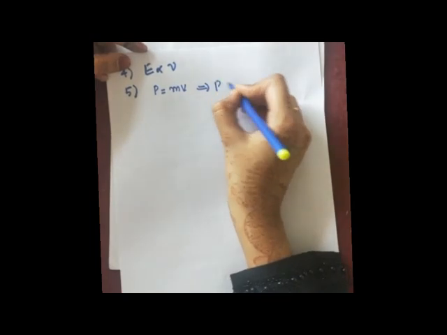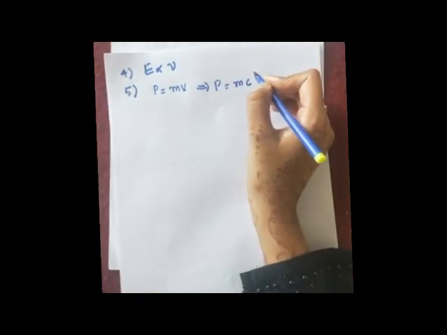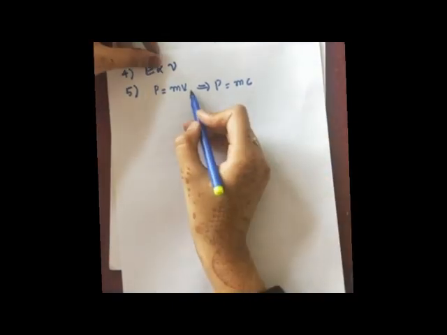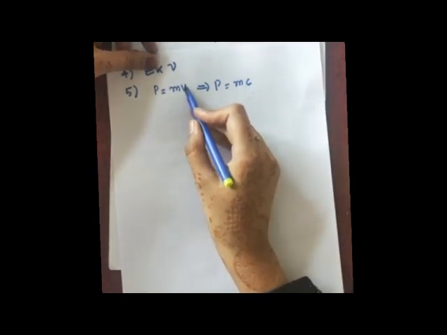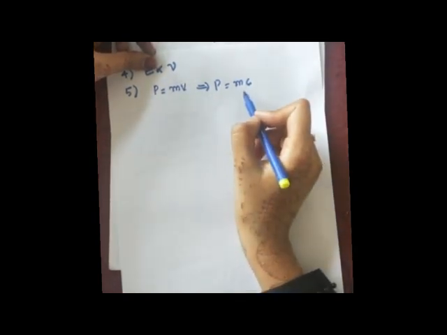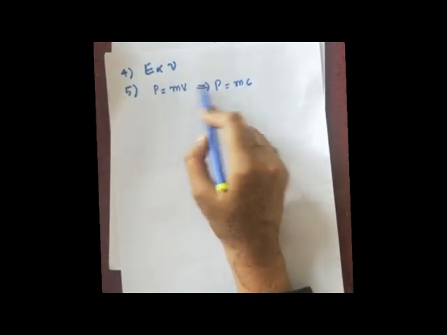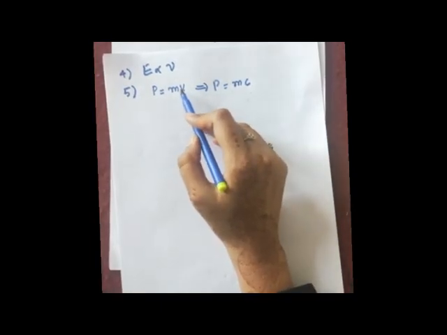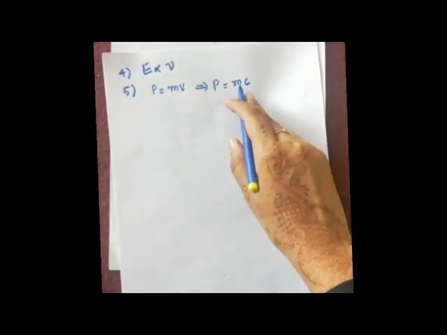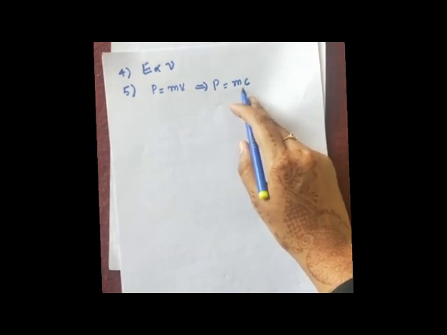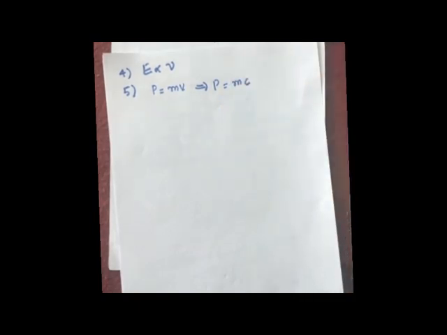So how can you write? P is equal to m into c, where c is the velocity of light. I have just replaced v with c here. So this is the sentence you can make: the momentum of the photon is given by P is equal to m into c, where m is the mass and c is the velocity.